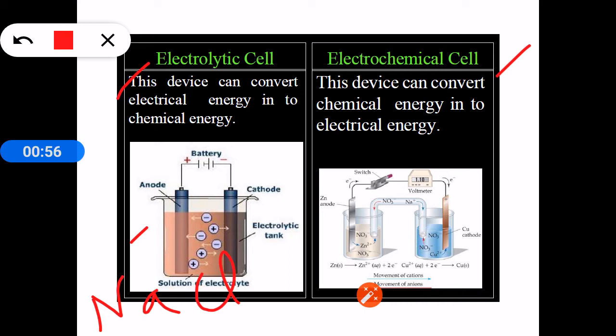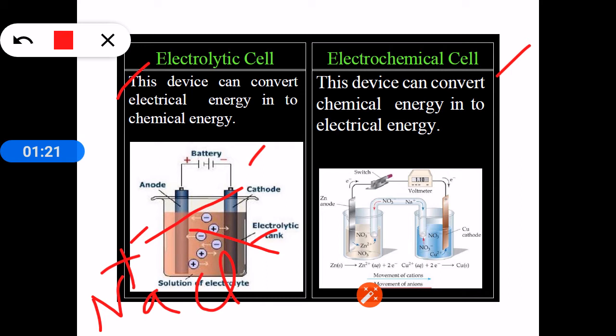Sodium chloride electrolyte solution is taken in this cell, which is connected to a battery, and by this, current is passed through the solution. By passage of current, Na+ ions, being positively charged, move towards the negative electrode, and Cl- ions, being negatively charged, move towards the positive electrode and get deposited on their respective electrodes.